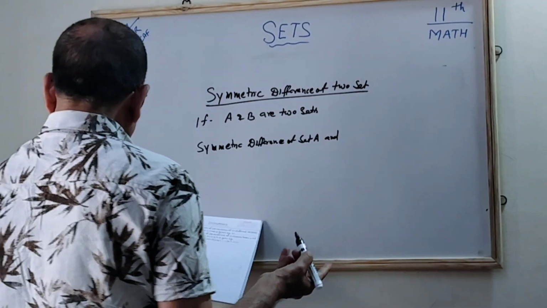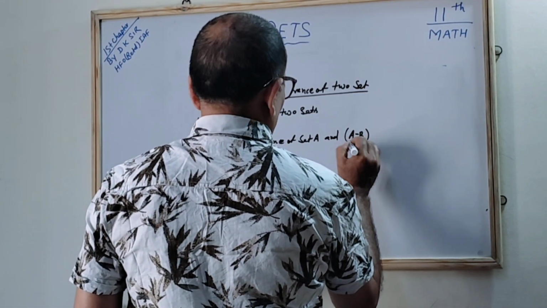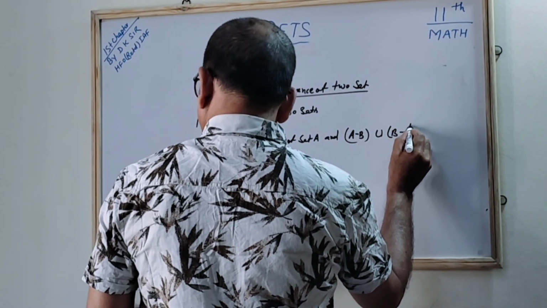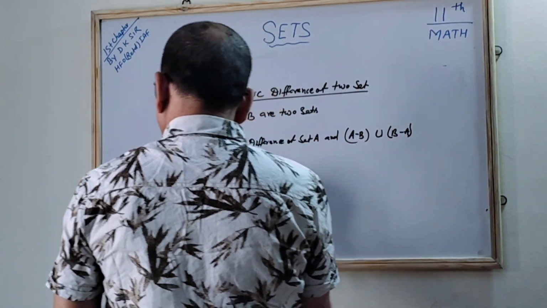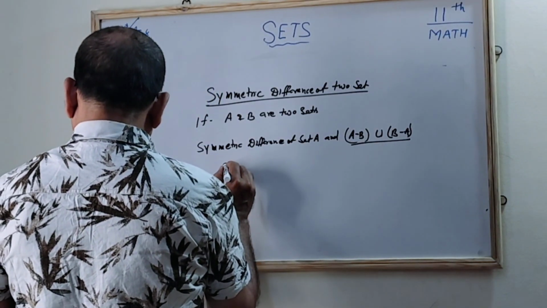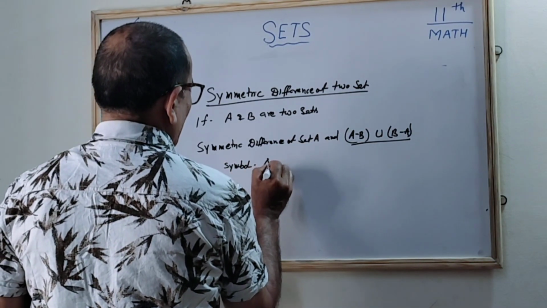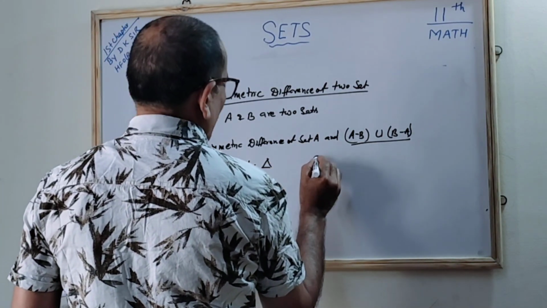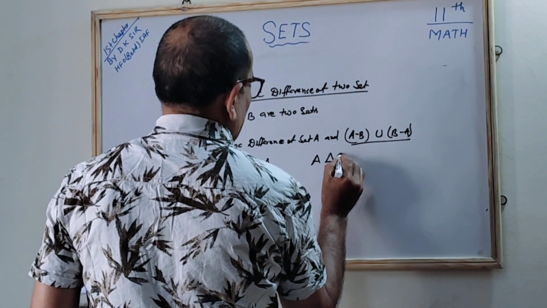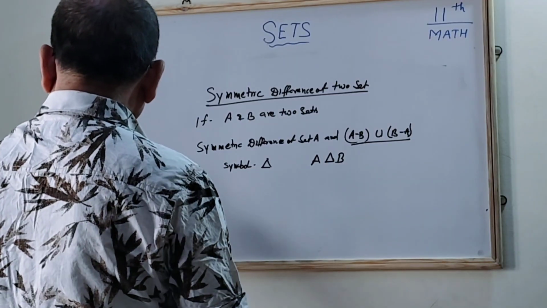So simply that is equal to A minus B union B minus A. If you do it, then what becomes? This will be denoted by a symbol. It is a symbol, denoted like this. So A symmetric difference B will be denoted by the triangle. Correct?